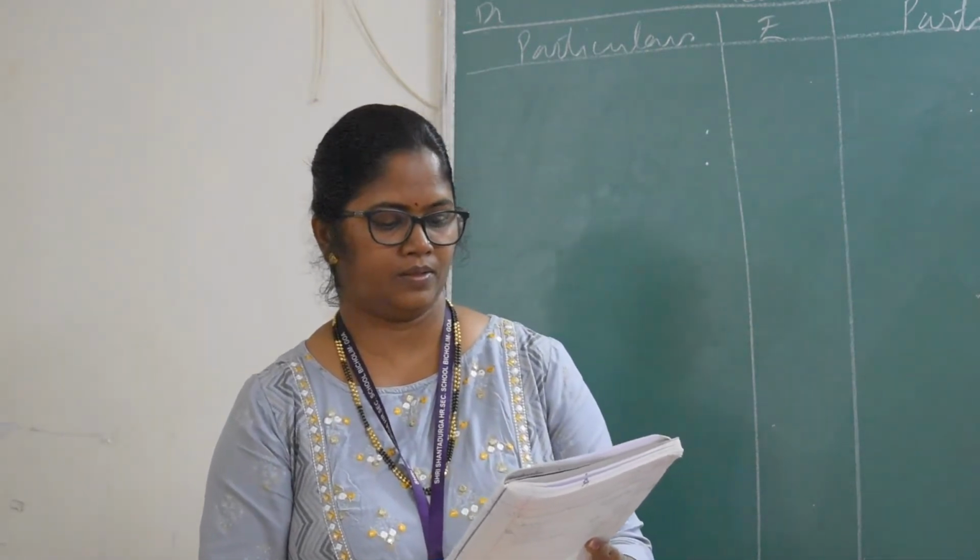Before we start, R, S and B are partners sharing profit and losses in the ratio of 3:1:1. The balance sheet as on 31st March 2018 was as follows. On the liability side, capital is given of R, S and B, general reserve, loan from M, creditors and bills payable. On the asset side we have cash, sundry debtors, closing stock, furniture, plant and machinery, land and building and profit and loss.